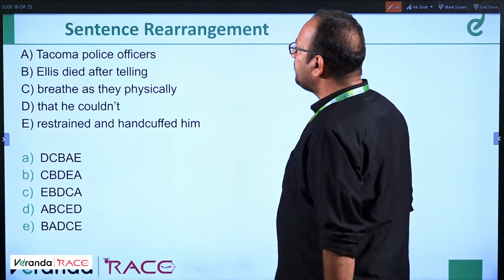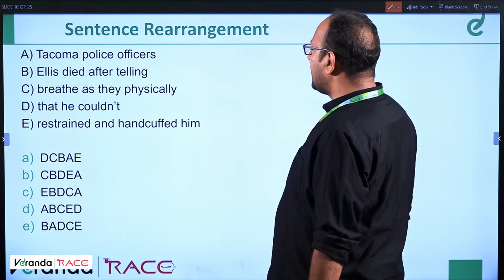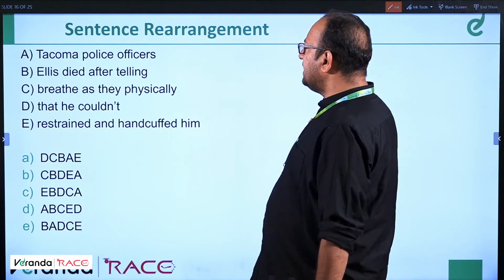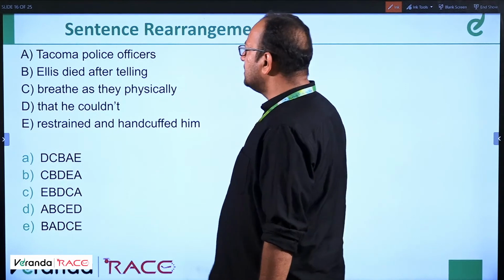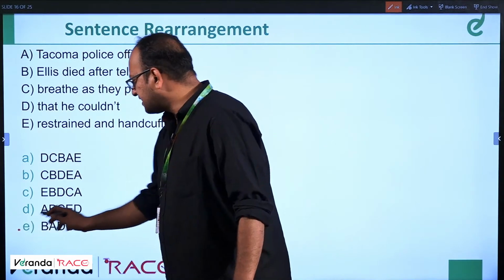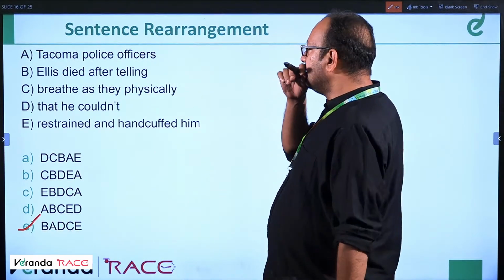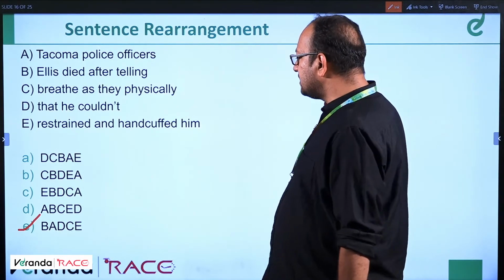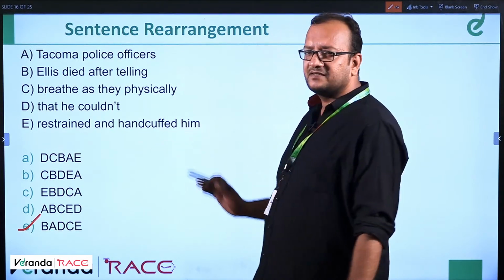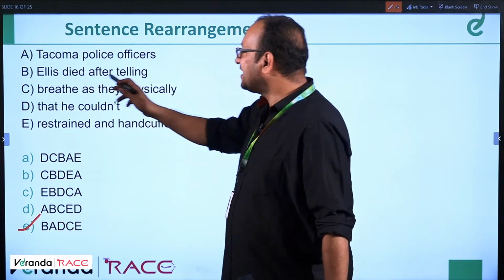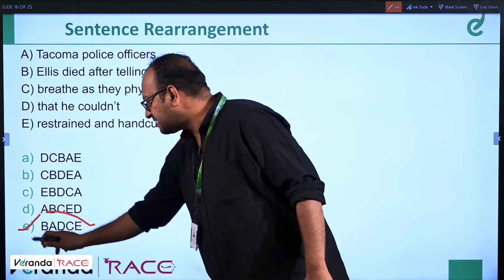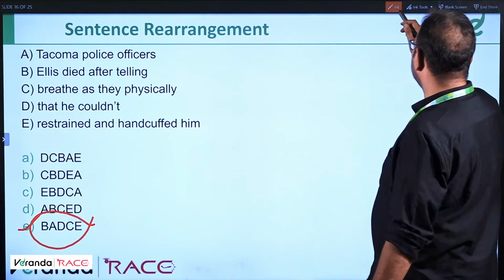Next. Tacoma police officers restrained and handcuffed him. Okay, wait. Ellis died after telling that he couldn't breathe as they physically restrained and handcuffed. Okay, B, it starts with B. This is the answer. So easy. Let's check. Ellis died after telling Tacoma police officers that he couldn't breathe as they physically restrained and handcuffed him. This is the answer. Correct answer. No need to research a lot.